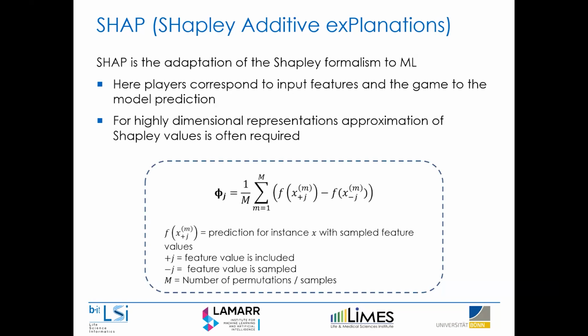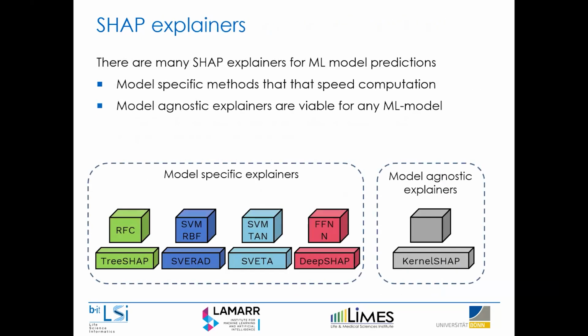This is why for SHAP, especially for molecular explanations, we use approximations, usually extensive sampling procedures. For example, this is an example of a Monte Carlo approximation, where you calculate the contribution of a feature across a few sampled coalitions or sample test cases. One aspect to note is that, including the Python implementation of the SHAP package, but also besides that, there are a lot of different SHAP methods that have been proposed and are available, including the method Andrea presented.